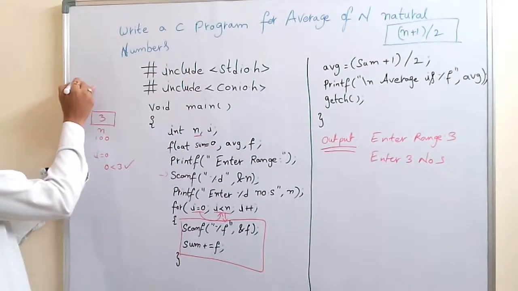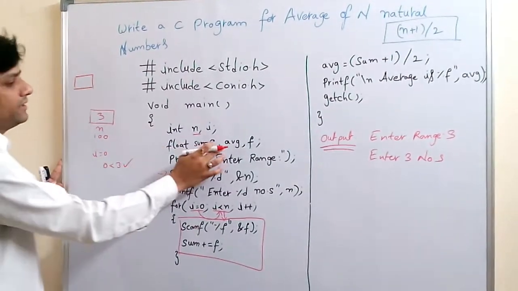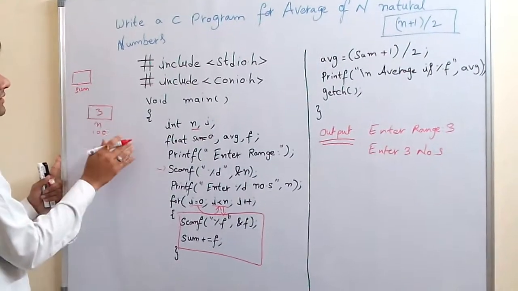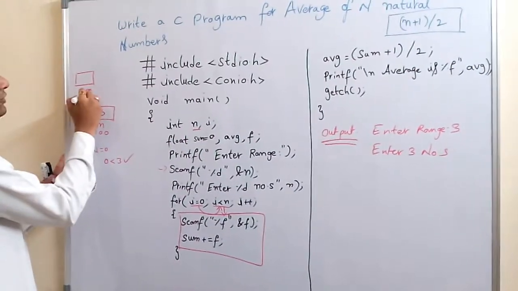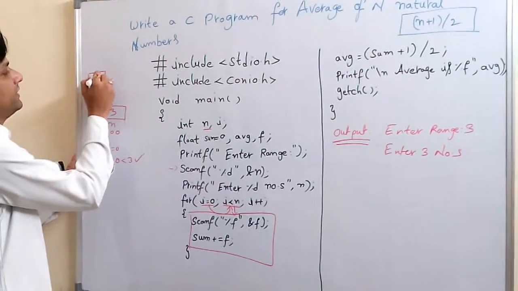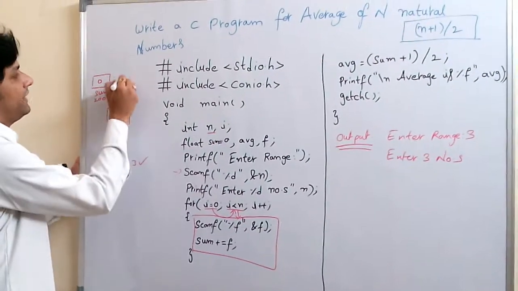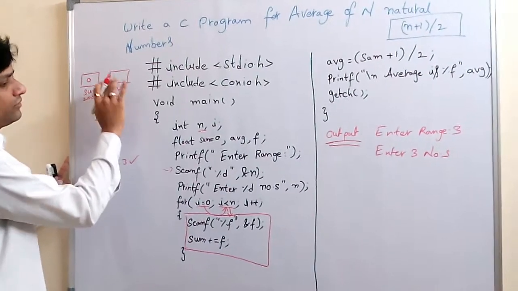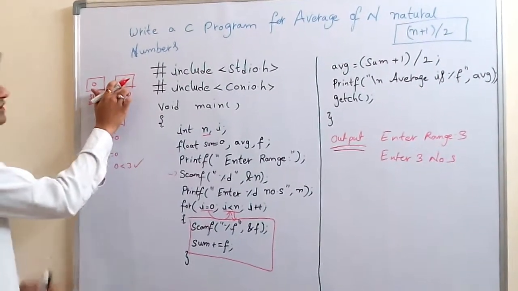Now you have to write the memory for sum. Sum has some memory location, I am writing 200, and it contains 0. Average is 204 and contains some garbage value.